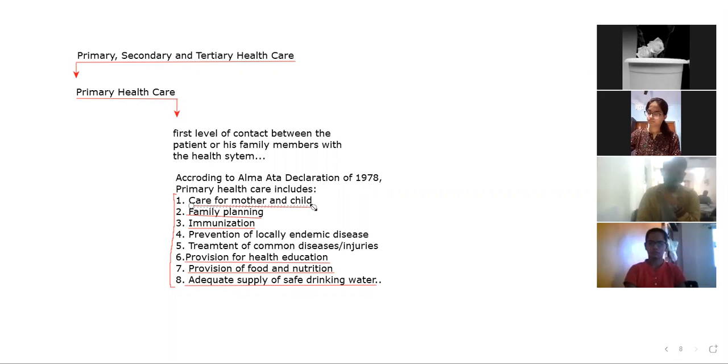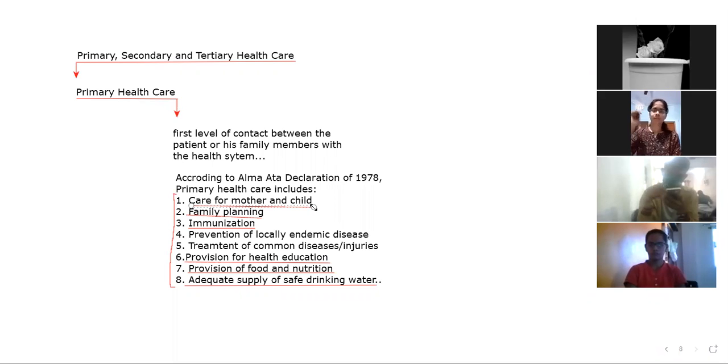That is why, and moreover, infant mortality rate is very high in our country, so it can also be reduced by proper care of the child. Maternal mortality rate is also very high in our country, so that can also be reduced by proper health care. So primary health care is the fundamental thing, a very basic thing, which is very important. If primary health care is stronger, more efficient, more effective, then the need for secondary and tertiary health care reduces automatically.